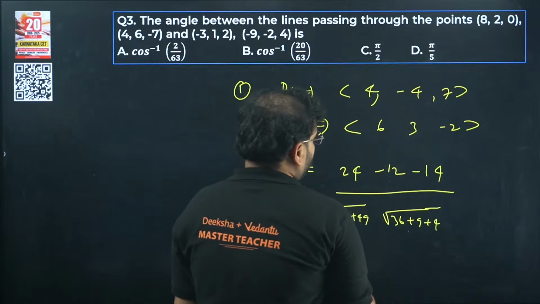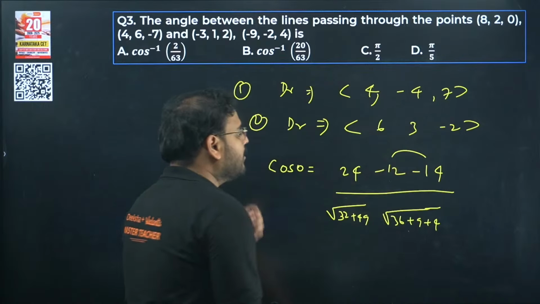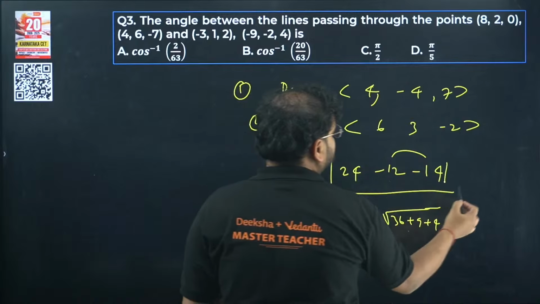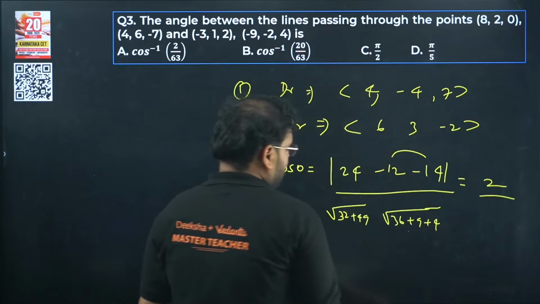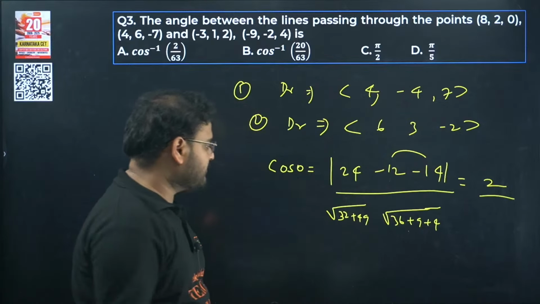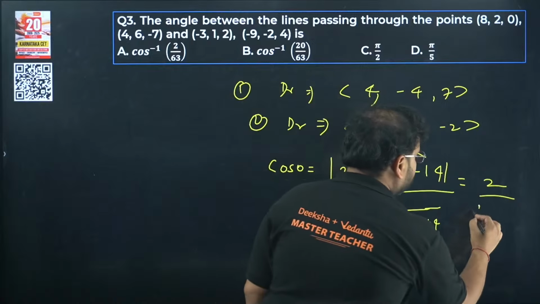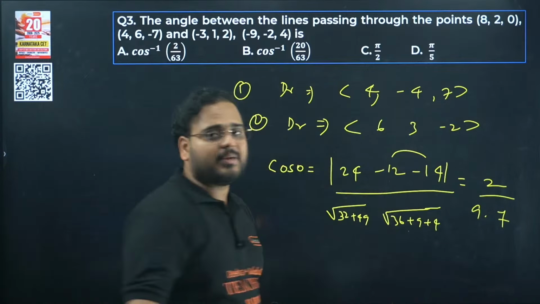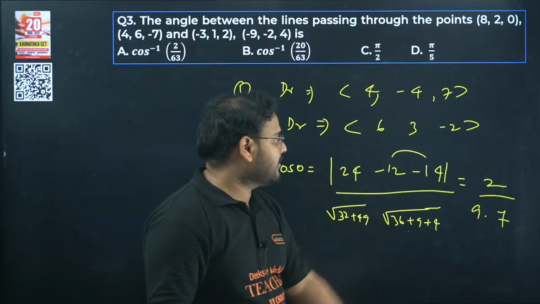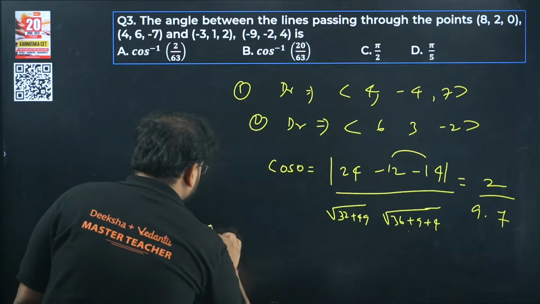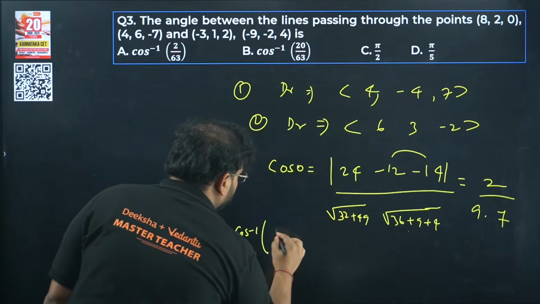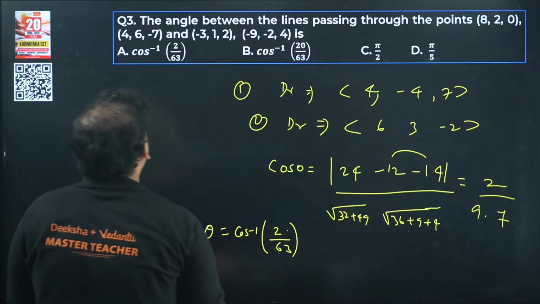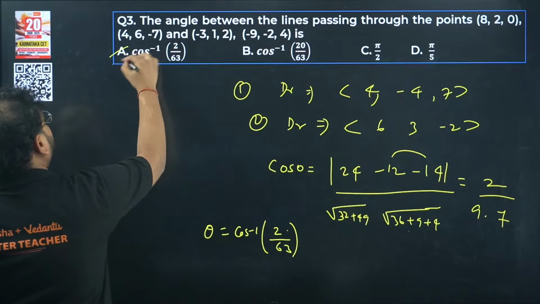Okay, so what I'm getting over here, this is going to be minus 12, minus 14, minus 16, 26 actually, modulus is there. So we get 2 over here, and this is 49 plus 32, that is 81, root will be 9 into 7, because 36 plus 4 is 40 plus 9 is 49, root will be 7. So your answer is going to be what? Theta is nothing but cos inverse of 2 upon 63, right? Yeah, option is A. Please check.